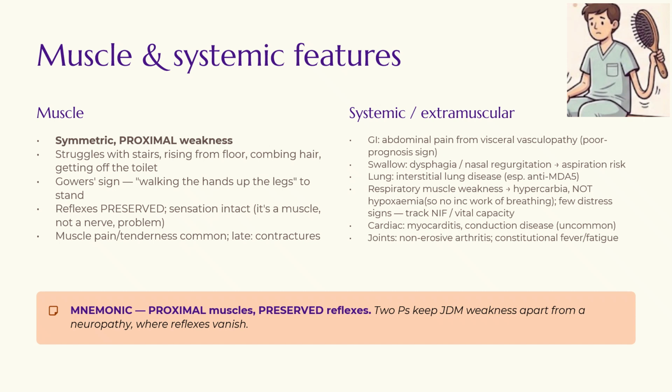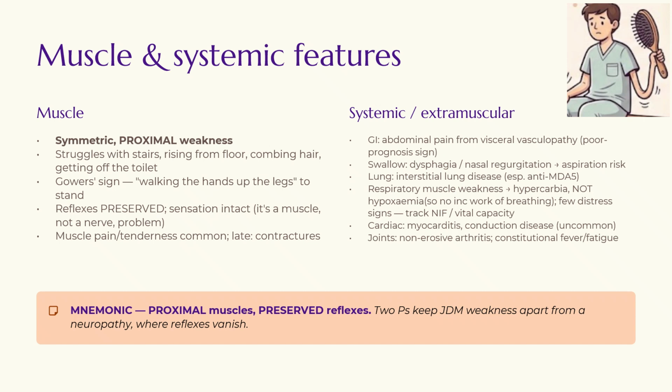a nerve problem. The other features beyond the muscle are the very dangerous signs, which can be due to gut vasculopathy and can lead to abdominal pain. Usually, when the gut vasculopathy starts and you get abdominal pain in a child with a diagnosis of juvenile dermatomyositis, it is a poor prognosis sign. Other is trouble swallowing, which means aspiration risk. Then lung disease. The lung disease, guys, is associated with the MDA5 antibody, and please remember this for your exam, that this antibody is characteristically associated with lung disease.